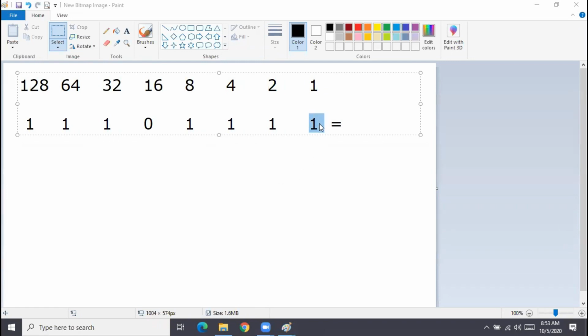You see, this is called the least significant bit. This is called what? The most significant bit. The left bit is the most significant bit, and the rightmost bit is the least significant bit. So in the least significant bit, what number do you see? An odd number. You see 1. 1 is odd, right?